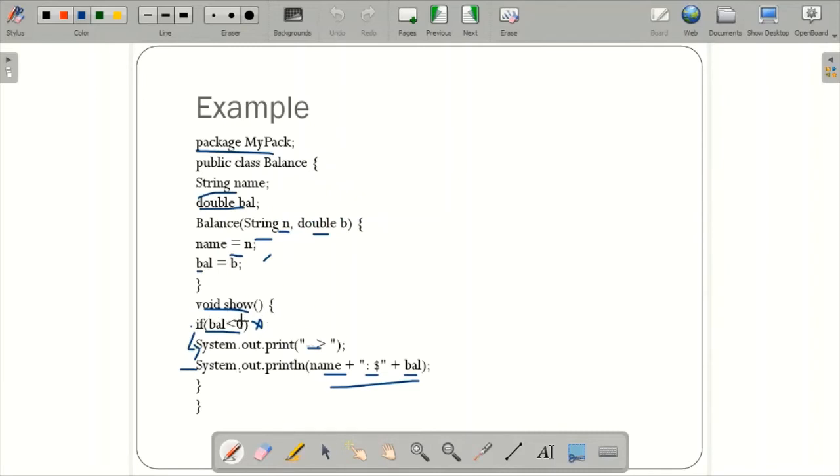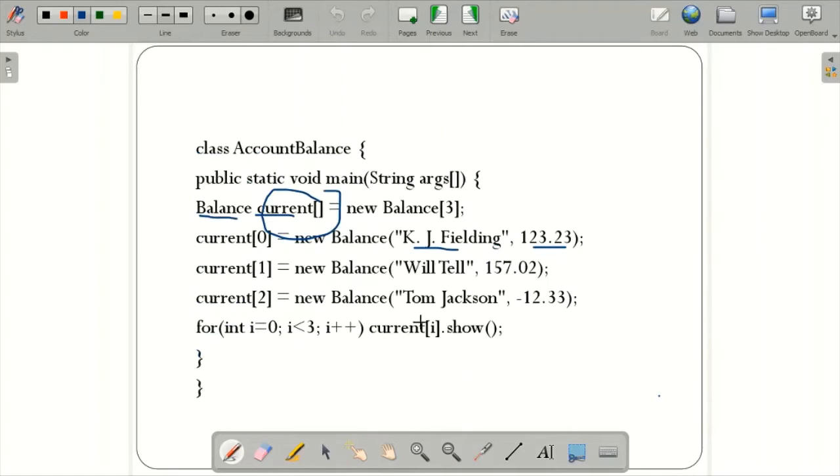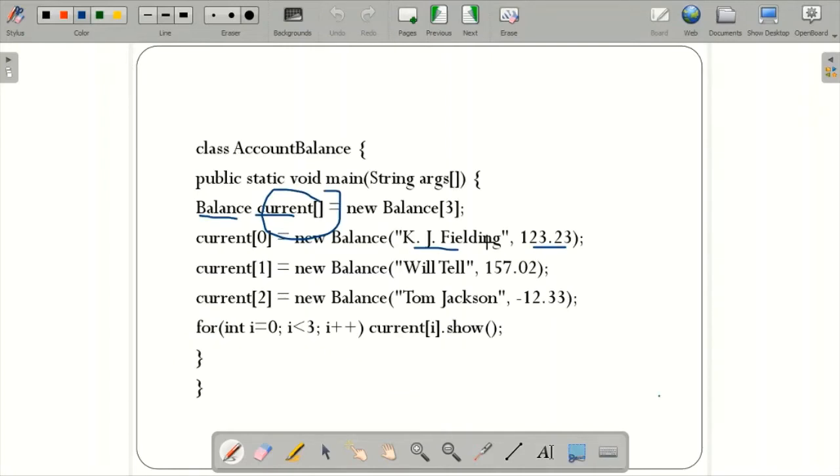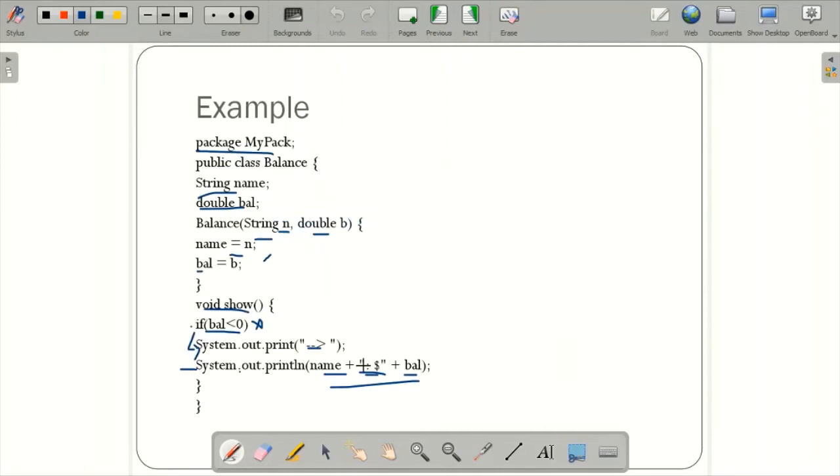If balance is less than 0, no, our first value, if you see, it is 123, it is not less than 0, so it would come directly to this and print the values of name and the balance, with concatenation of this dollar and this colon symbol. That means the name will be printed like KJ Fielding colon dollar 123 point something.